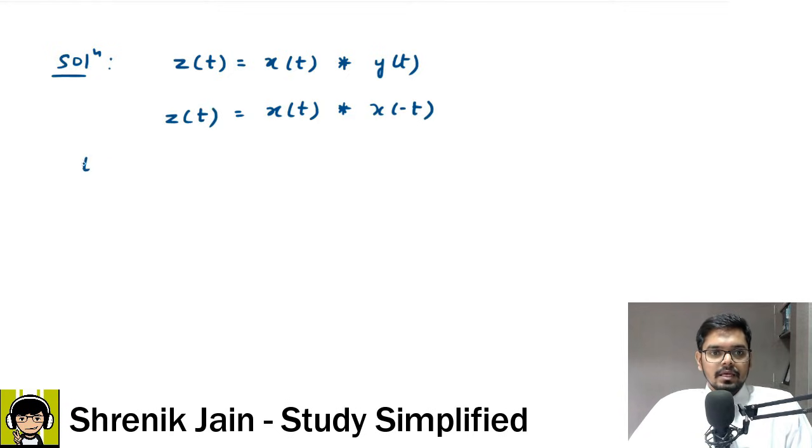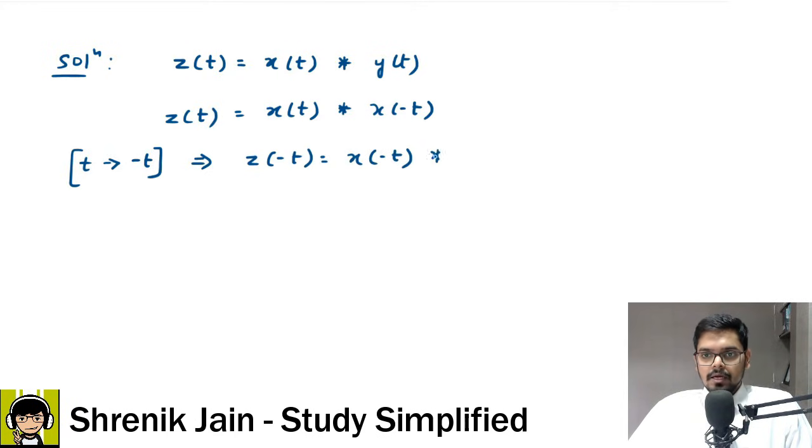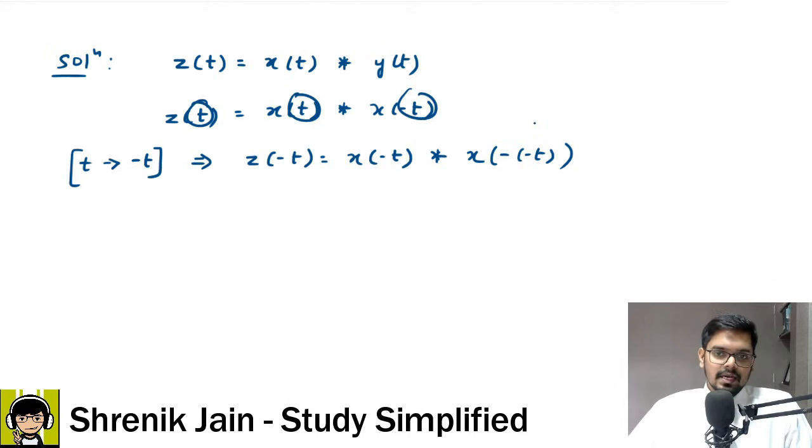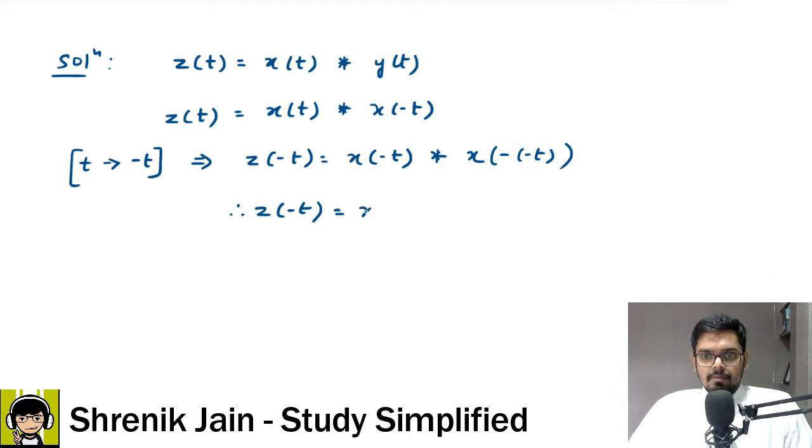If I replace t with minus t, what will happen? In that case, z of minus t would be equal to x of minus t convolved with x of minus minus t, right? Where t you have replaced with minus t, this is what you are going to get as the calculation. So if I simplify it, can I say z of minus t is nothing but x of minus t convolved with x of t? And in convolution, a convolved with b, b convolved with a, both are the same. Therefore, can I say this is nothing but x of t convolved with x of minus t?